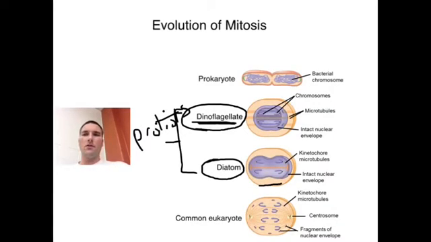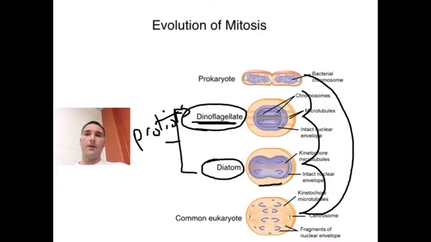So if I look at all of these similarities, again, similarity would indicate an evolutionary relationship. Then you would say that there could be a clear path from prokaryotes to dinoflagellates, looking at their cell division. Then there could be a clear path from dinoflagellates to diatoms, and there's definitely a clear relationship between diatoms and eukaryotes. So if you pull all of that together, then A is close to B, B is close to C, and C is close to D. That means D is similar to A. Okay, that's kind of the logic there.